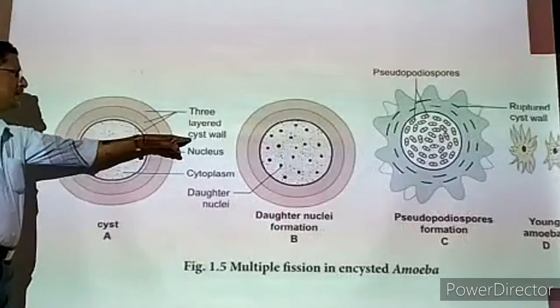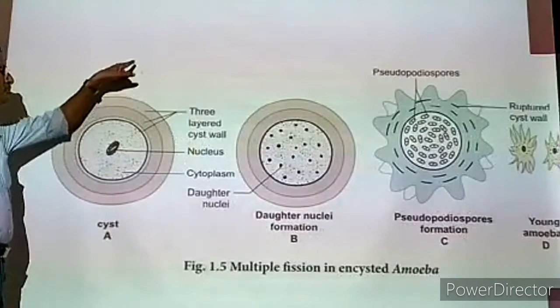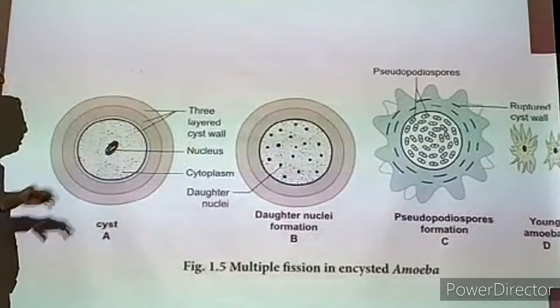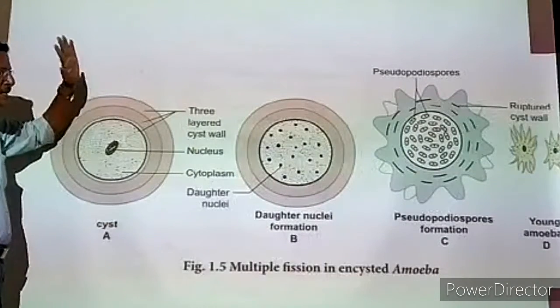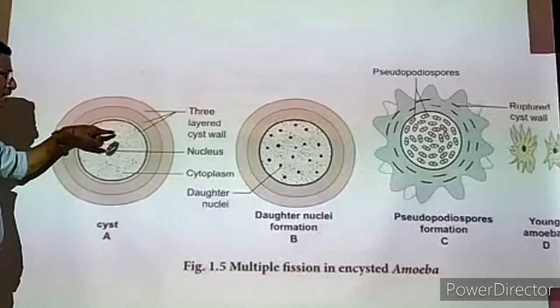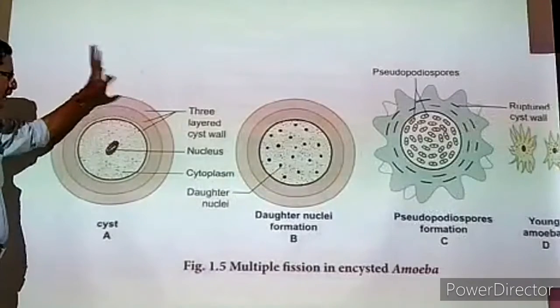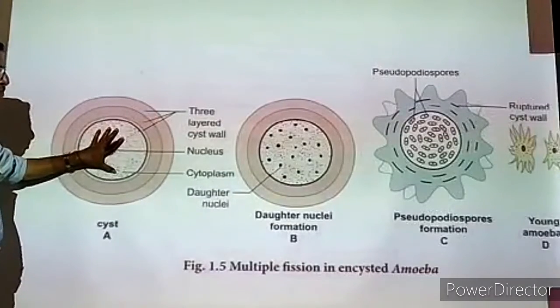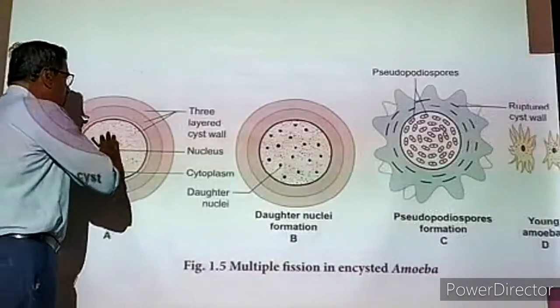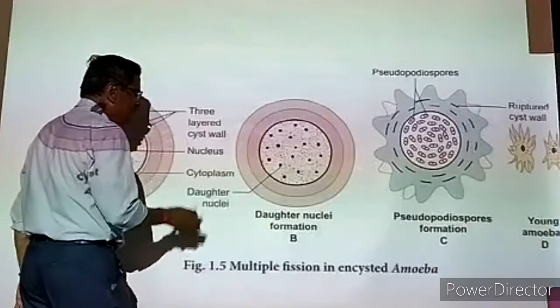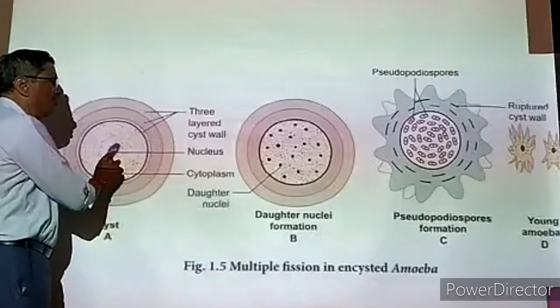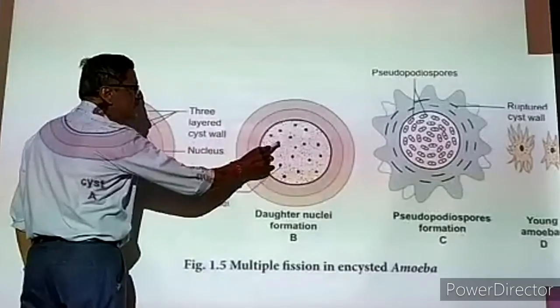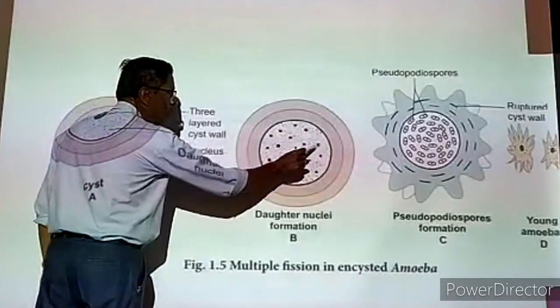The cyst wall is protecting the amoeba from any unfavorable condition. Even if it is 100 degrees C, the temperature will not affect this amoeba. So whatever the conditions may be, the amoeba will be kept in a safe condition. Now, on return of favorable condition, the nucleus of this amoeba divides into many daughter nuclei.